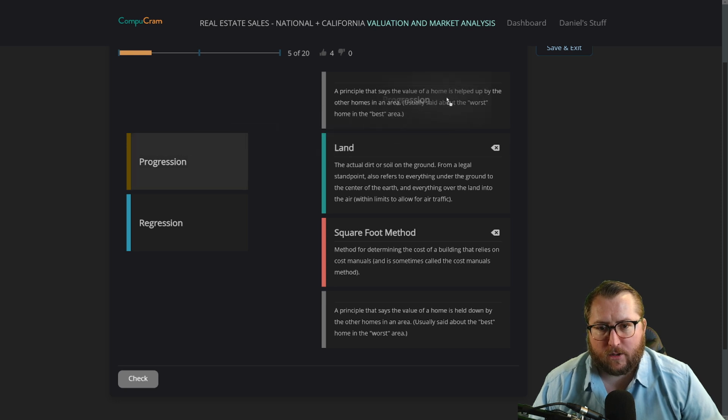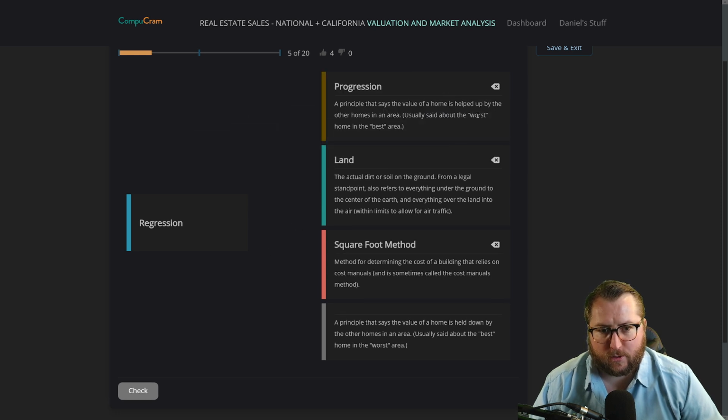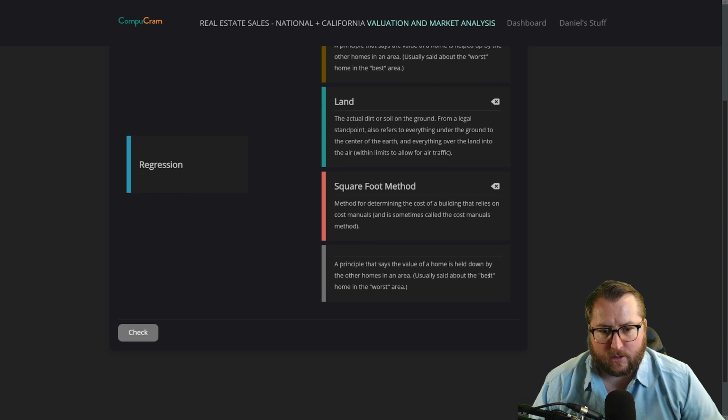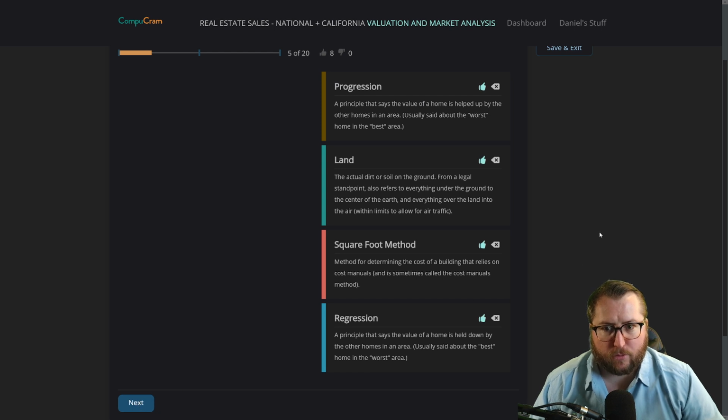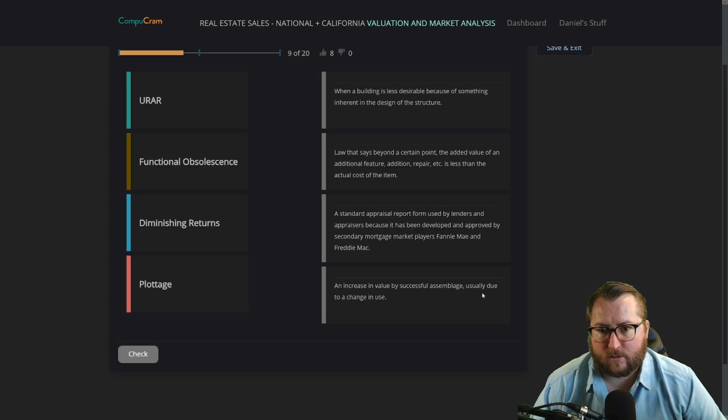So that would be progression. I think we're progressing the worst to the best. And then the best to the worst would be regression. These could be flipped. We'll see how it goes. Check the answers. Boom. Correct. Pause it again if you guys want to check out the answers. Write down the vocab words. We're going to go next.